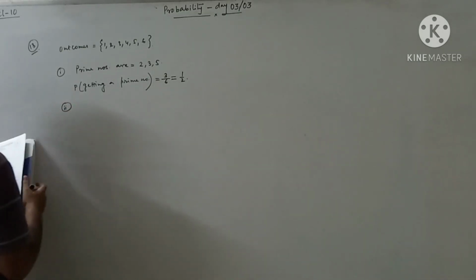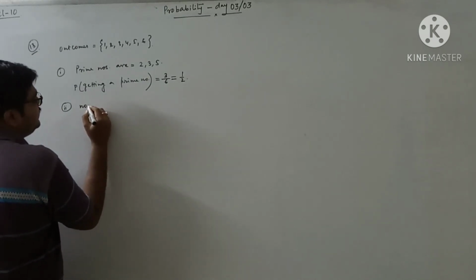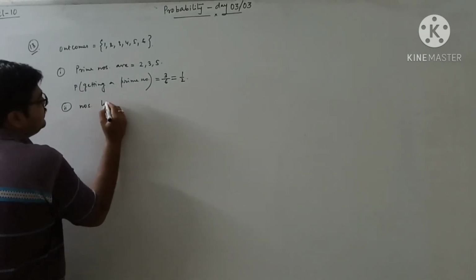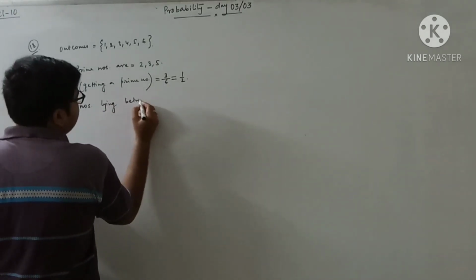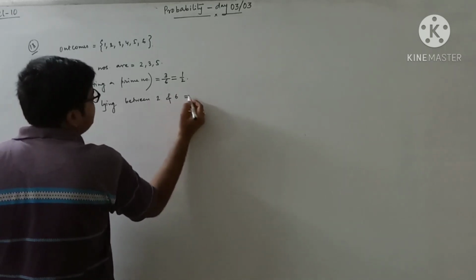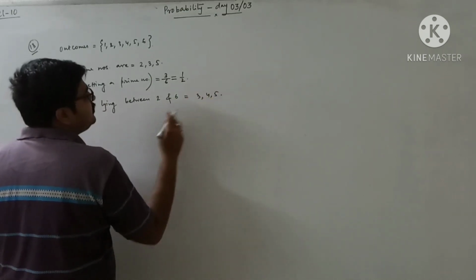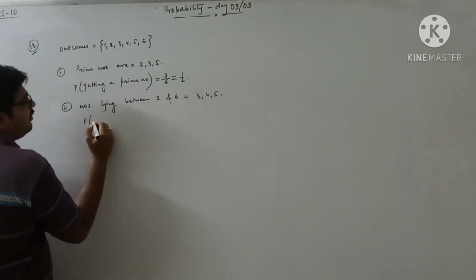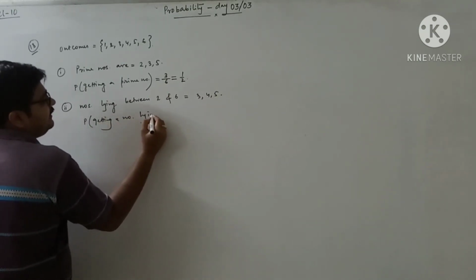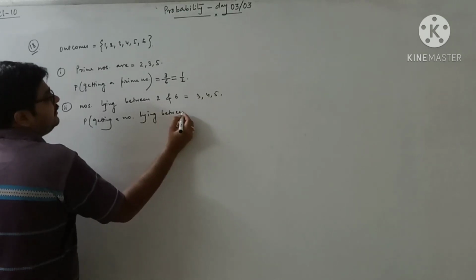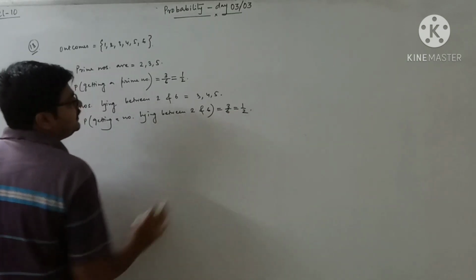Second, a number lying between 2 and 6. Which numbers are there between 2 and 6? 3, 4 and 5. So how many are there? 3. So here also the probability of getting a number lying between 2 and 6 will be 3 by 6, that is also half.